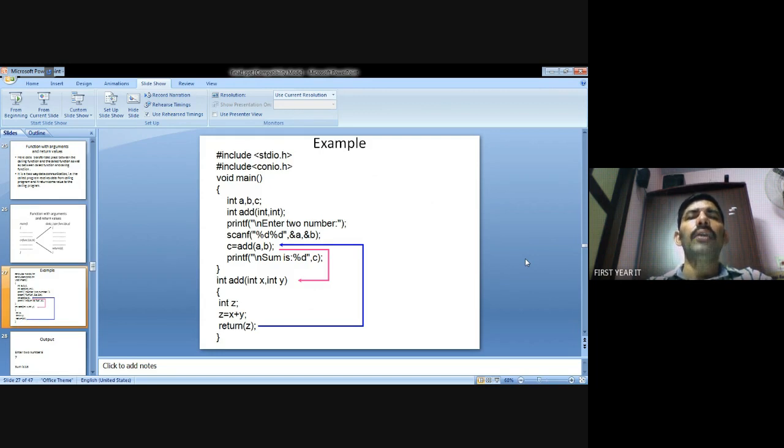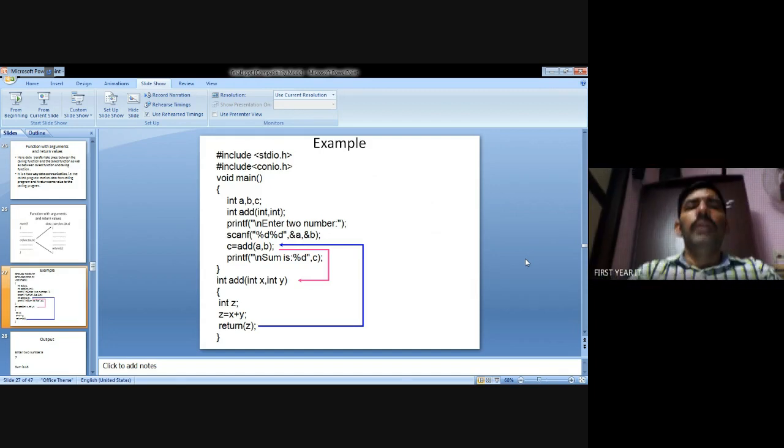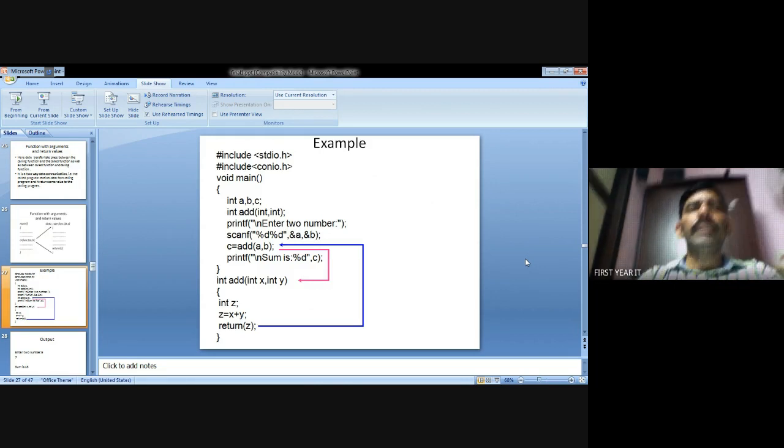Add is that which is called a function name. a comma b is called the parameter values. In this add function, we access the sub function: add int x comma y.